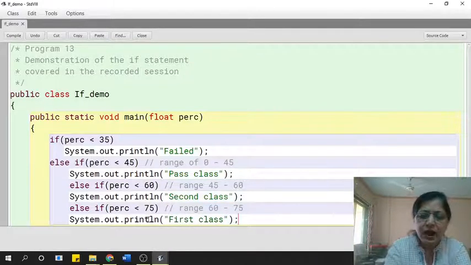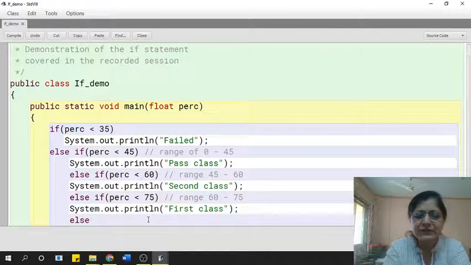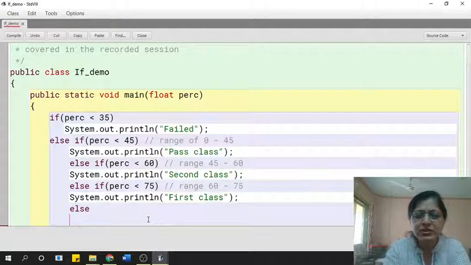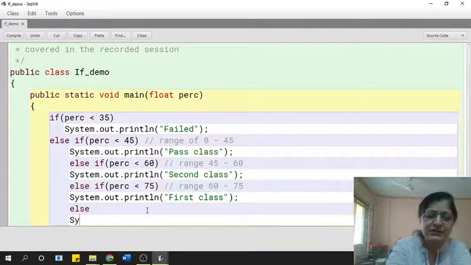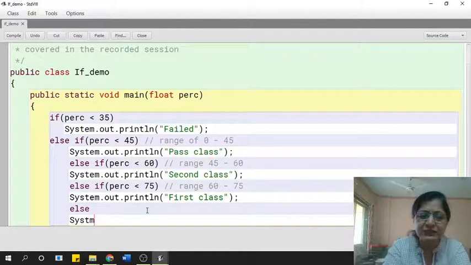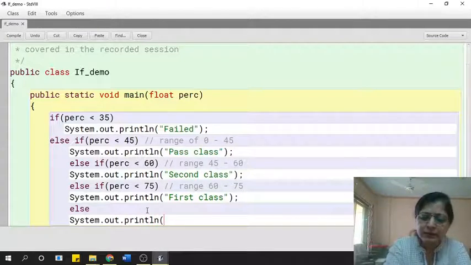And otherwise, that means if it is 75 and above, we want to print distinction. So here I can just, without giving a last if, just type System.out.println, print, let's say, distinction.